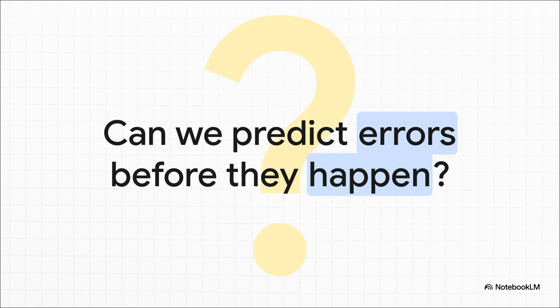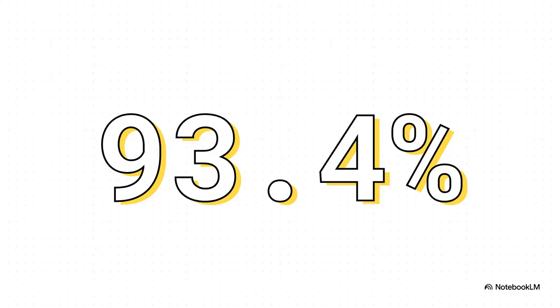So if we can pinpoint the cause of errors, can we go a step further? Can we maybe predict them before they even happen? What about those AI hallucinations? When the model just confidently makes stuff up that was never said. Amazingly, yes. By probing the AI's internal state right at the end of a transcription, researchers could predict whether the output was going to be high quality or complete garbage with 93.4% accuracy. It's like the model itself kind of knows when it's producing a bad result.